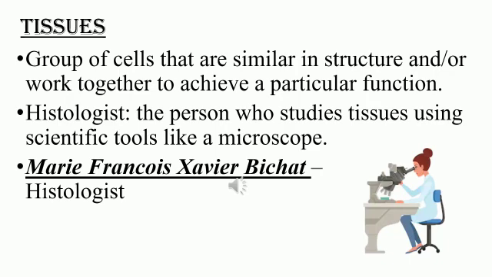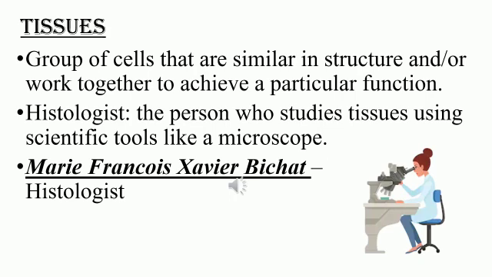Coming to the concept of tissue, it is a group of cells that are similar in structure and work together to achieve a particular function. So it is simple to remember. Tissues are nothing but a group of cells which perform a similar or particular function. And the term histologist: the person who studies tissues using scientific tools like a microscope.